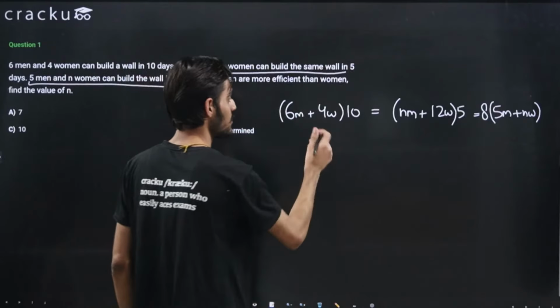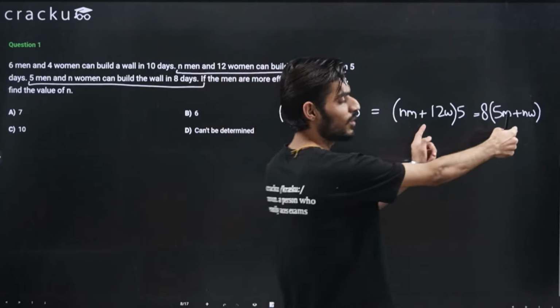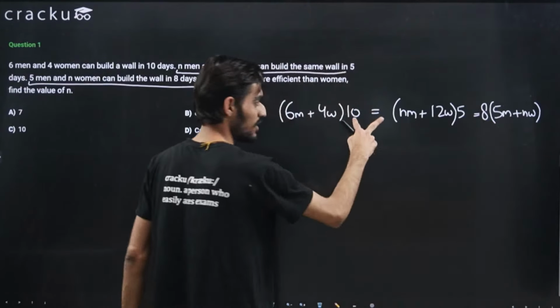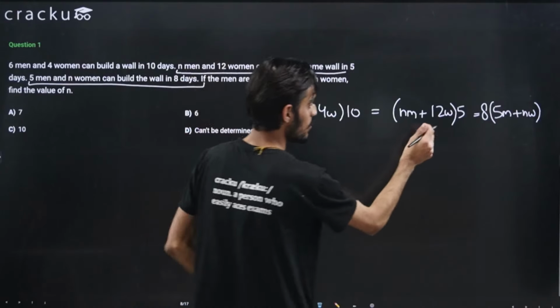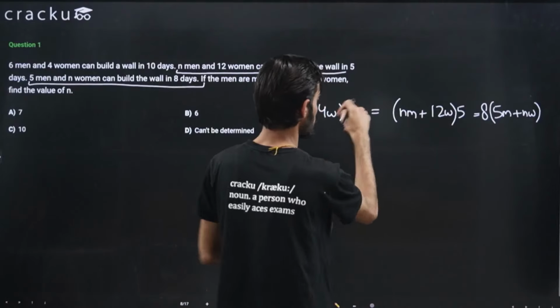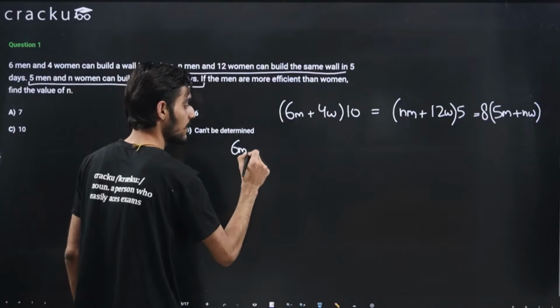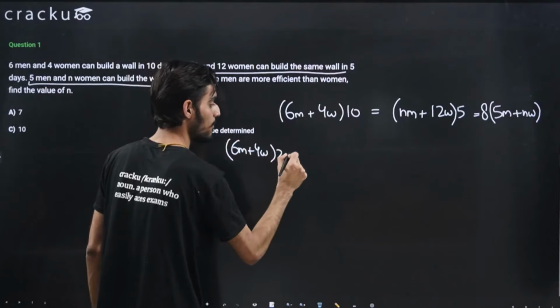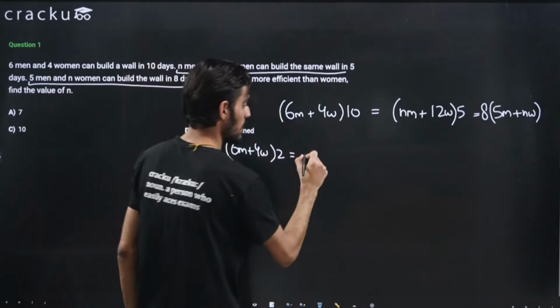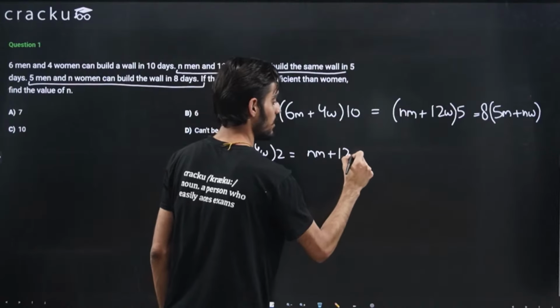First we'll try to equate these two equations. Using the first two equations, 5 will cancel out with 10, so this will come out to be 6m plus 4w multiplied by 2, equal to nm plus 12w.